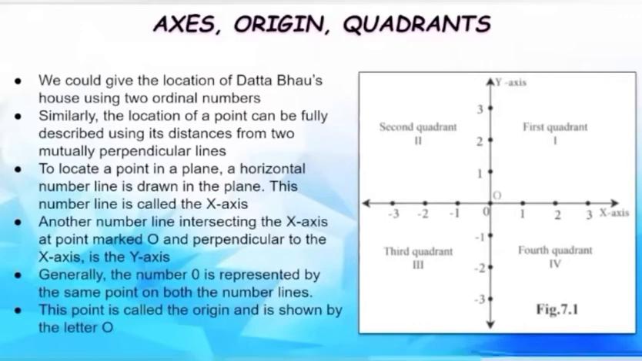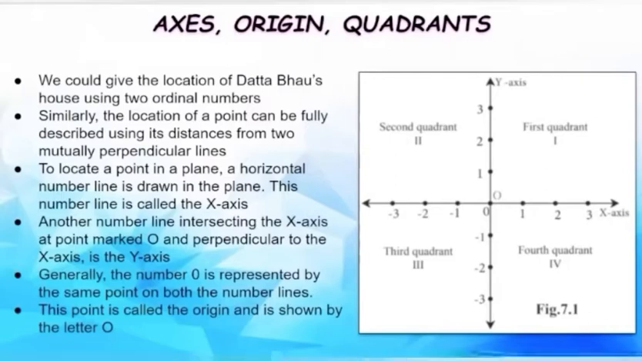Now let us have a look at what are axes, what is an origin, and what are quadrants. We could give the location of Datta Bhau's house using 2 ordinal numbers. As we discussed, the boy said his house is on the second floor and his window was the third one from the left. Similarly, the location of a point can be fully described using its distances from 2 mutually perpendicular lines. So the mutually perpendicular lines is important.